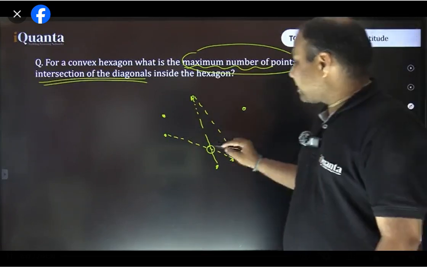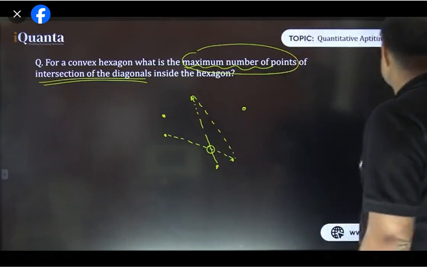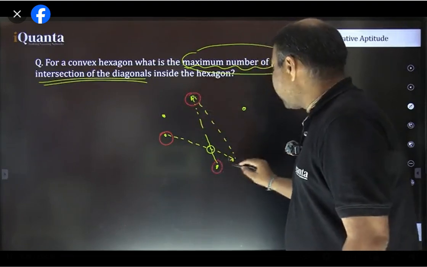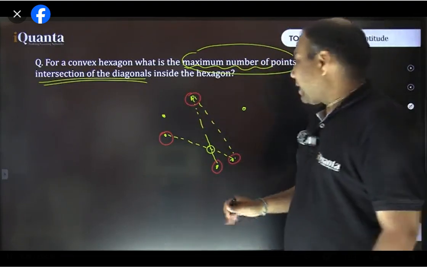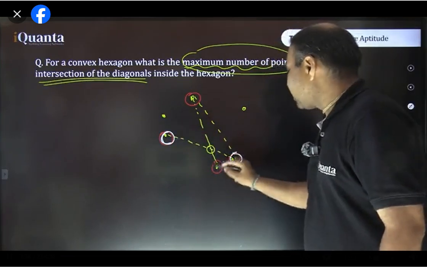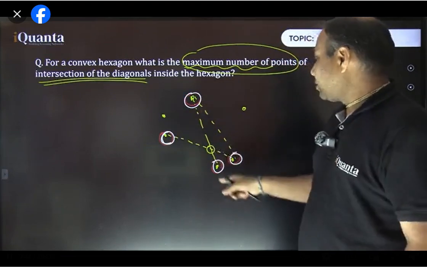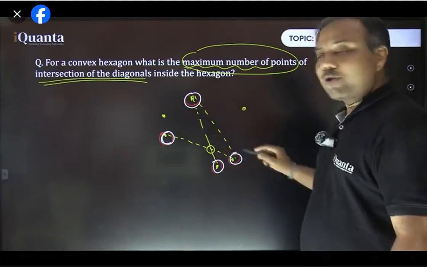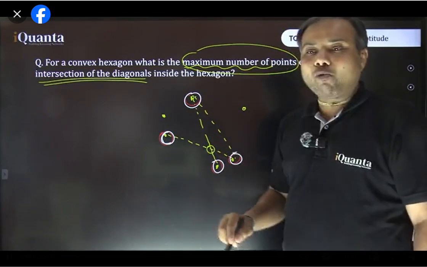Fine. So to get an intersection point, what do we want? We want 4 vertices of this hexagon, and by joining them alternately in this particular manner, in the cross manner. इस वाले को इसको एक छोड़ के अगले वाले point से join किया, उसको एक छोड़ के अगले point से join किया. So when we are going to join them in this cross manner, we are always going to get one intersection point.